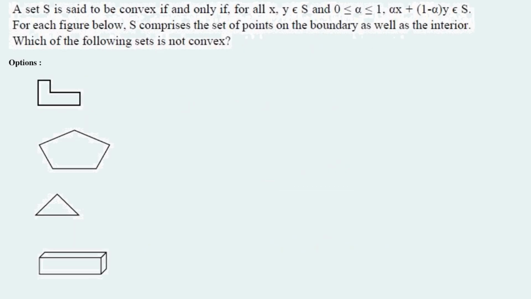Hi all, let's have a look at this question. Here, a set of geometries are given. We need to find which of the following set is not a convex set.